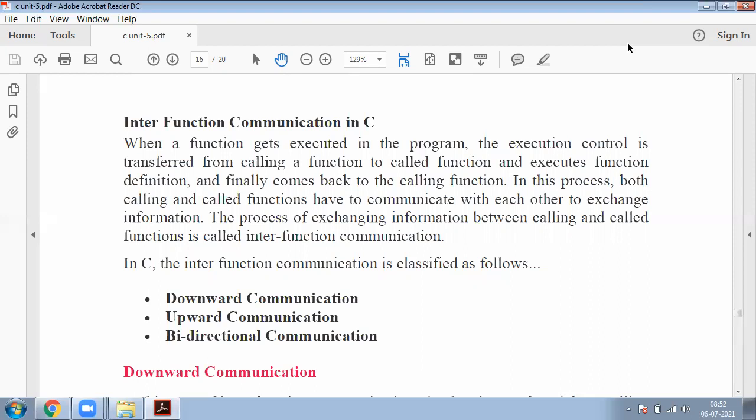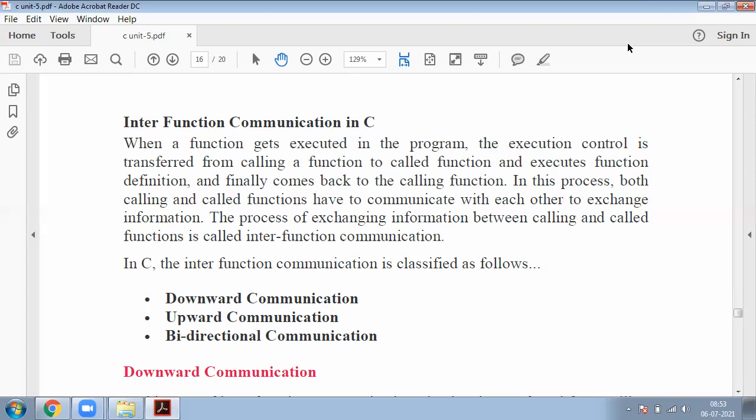Generally, when a function gets executed in the program, the execution control is transferred from the calling function to the called function, executes the function definition, and finally comes back to the calling function. Here the function calling is in the main program, and the function definition is before or after the main. Every program execution starts from the main program, which consists of the function calling.